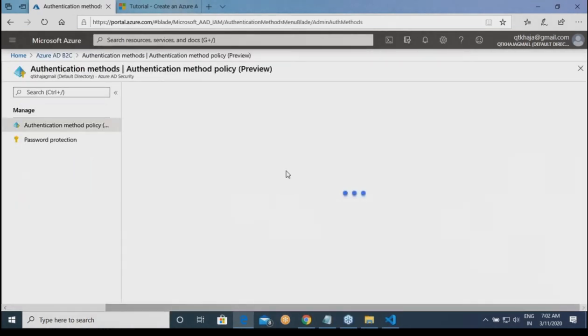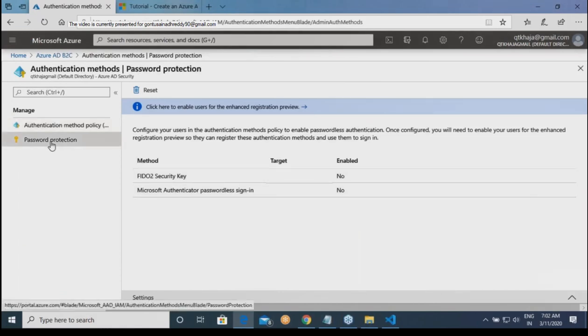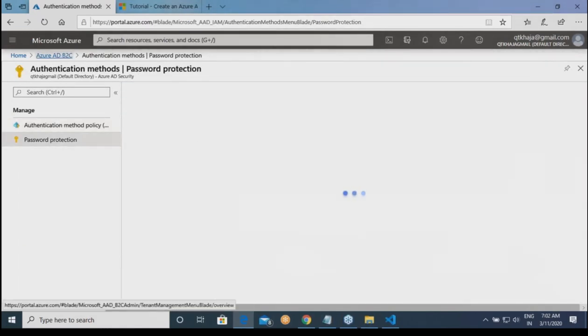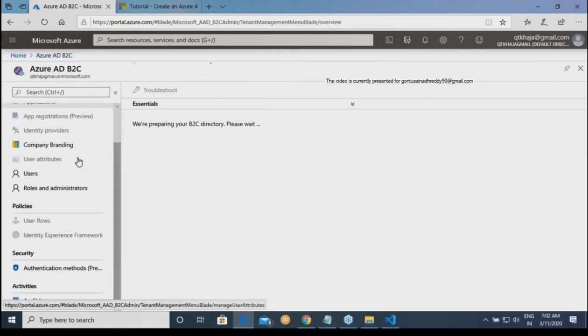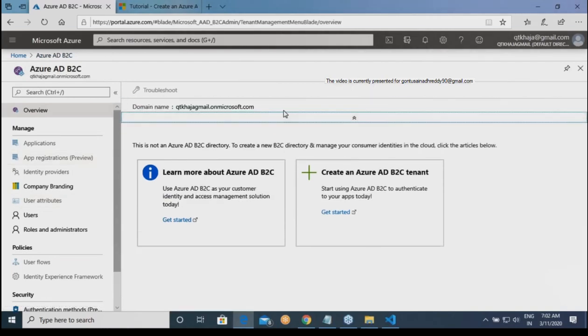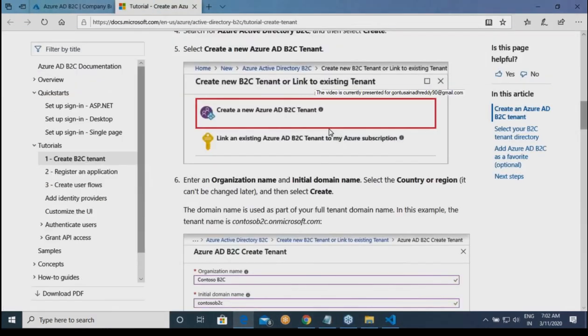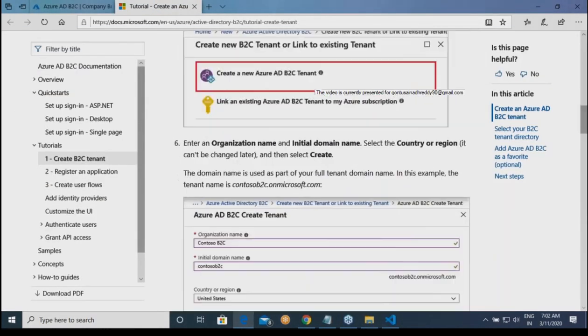Authentication methods. This is fine. This is all okay. I'm missing something, man. Okay.